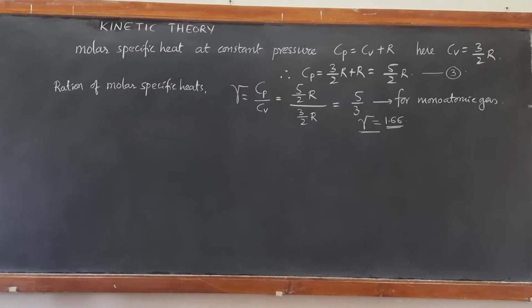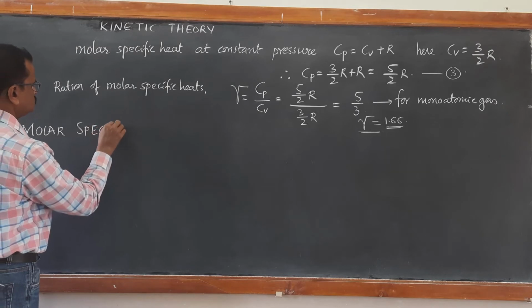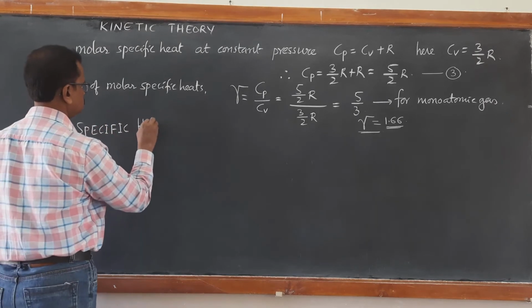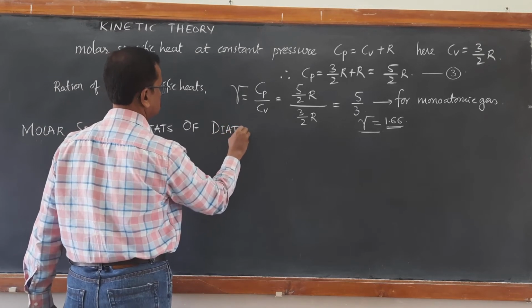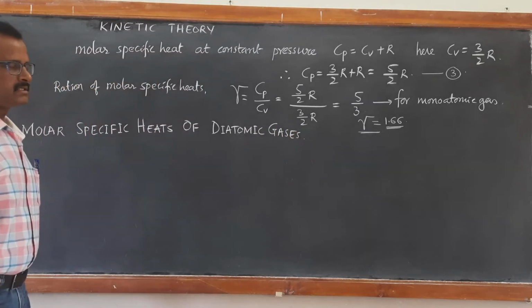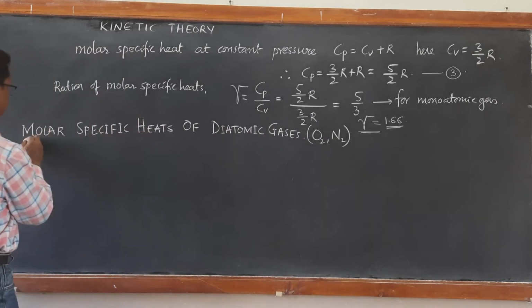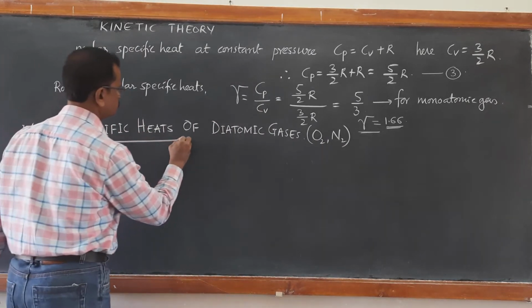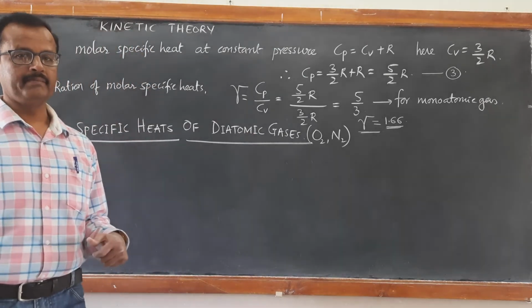Now in the same way, we can calculate the molar specific heats of diatomic gases, such as oxygen, nitrogen, etc. First we will consider oxygen at moderate temperatures.